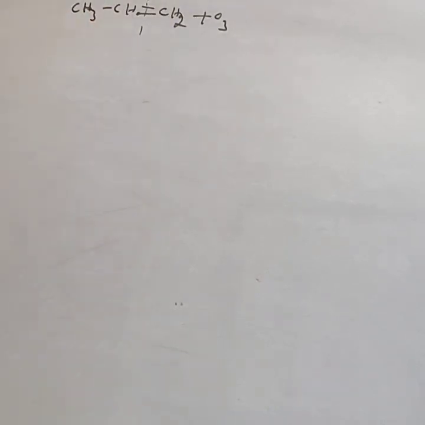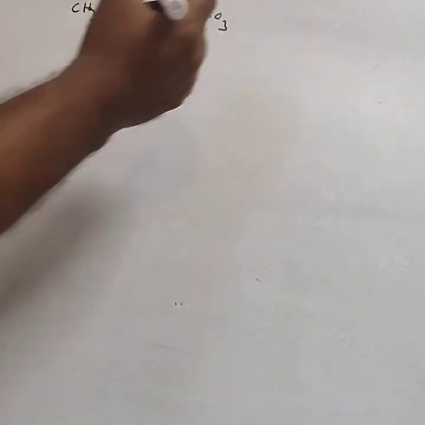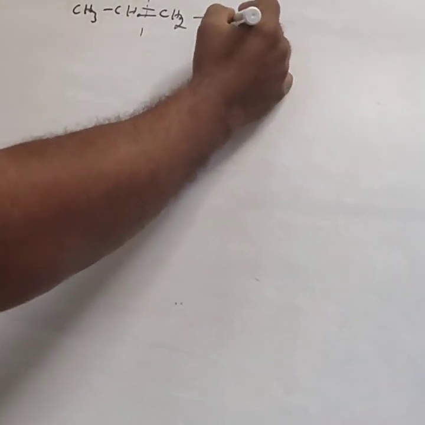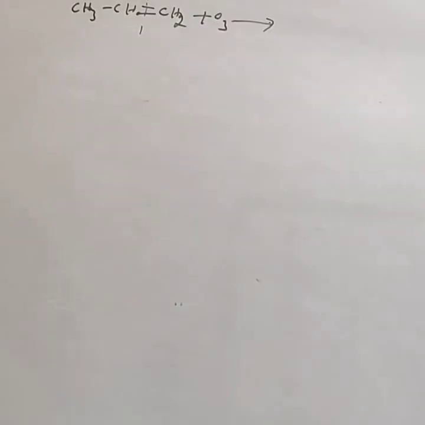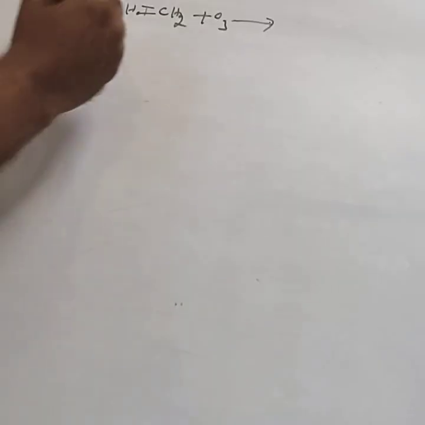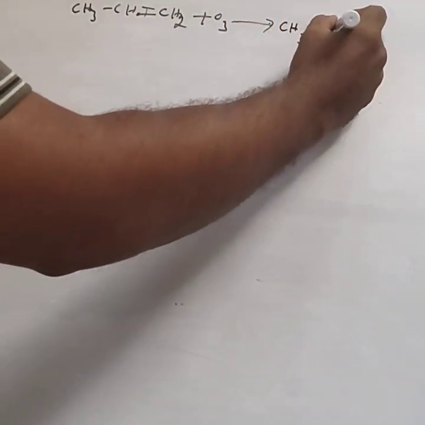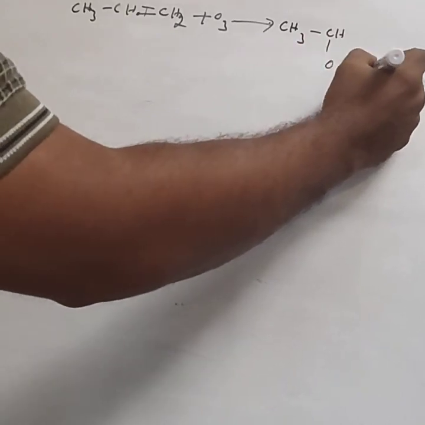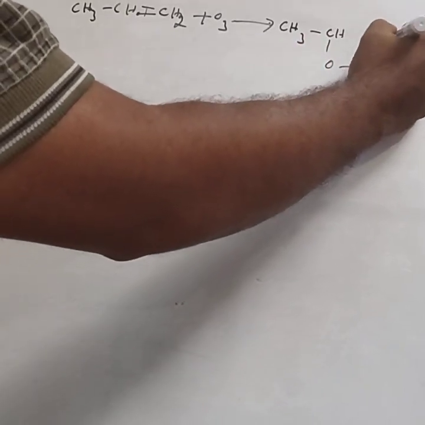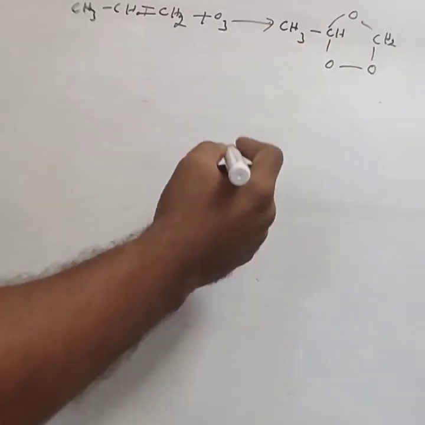Without writing the reaction, we can guess the product. This is important for the competitive exams. If you write that reaction, we have not broken this bond, just this is the product. You first write the ozonide. That is CH3CH, here O, CH2, here O. This is the ozonide.